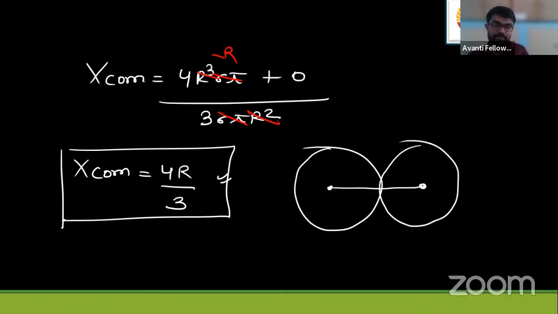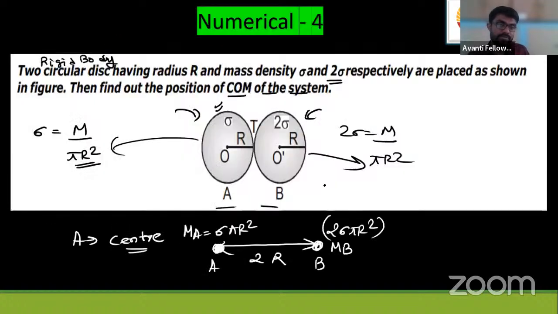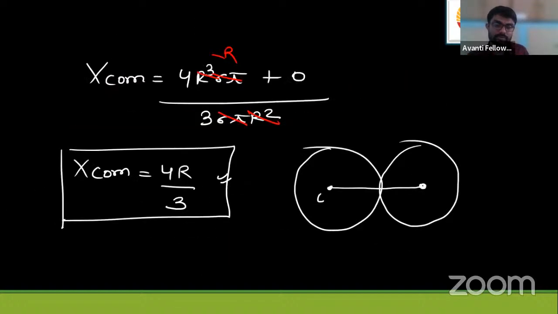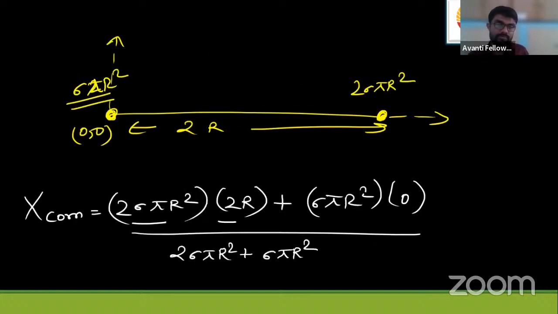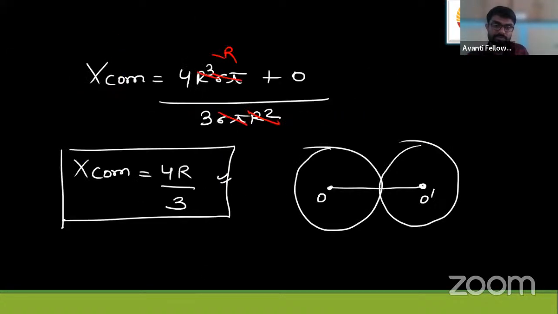This is O. This is O dash. This is at r distance, and this is at r distance. So where will the center of mass be? I'll keep the origin here. It will be at 4r by 3, somewhat here.